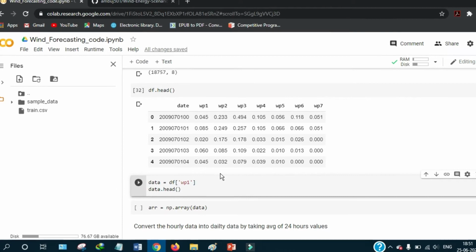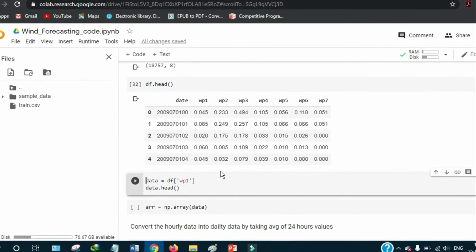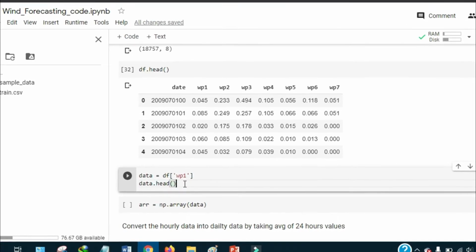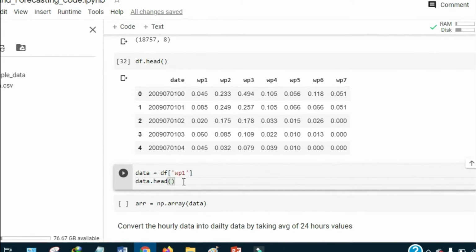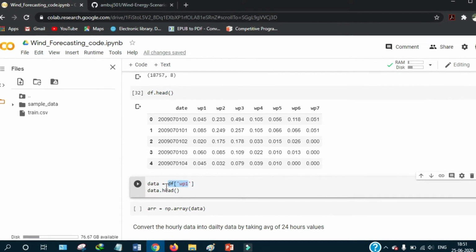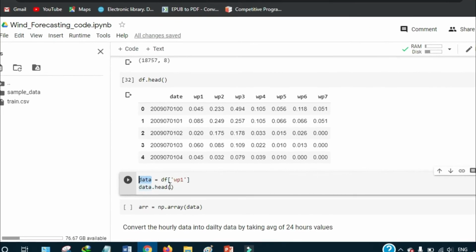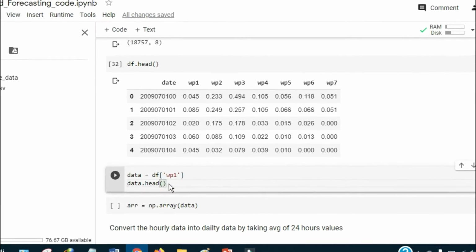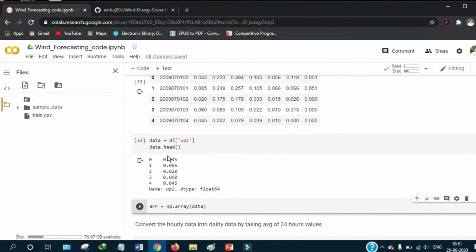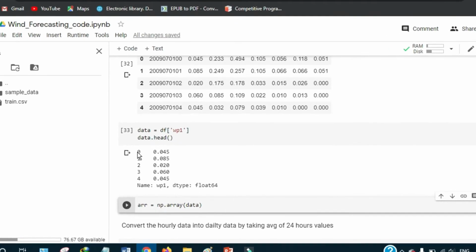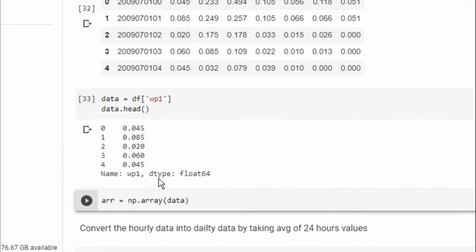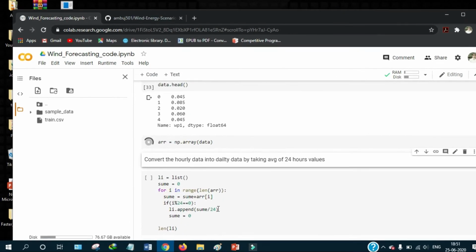Because we have implemented the ARIMA model, which is a univariate time series model, and our concern is one wind farm, we select only one wind farm in the further coding. We choose the first wind farm and store that data frame in data. We also print the data for visualization purposes. Now our data looks like this. These are the row numbers and these are the values of the wind farm. Basically, this is the normalized wind farm data. Till now our data is in data frame format. I have converted it into a numpy array.